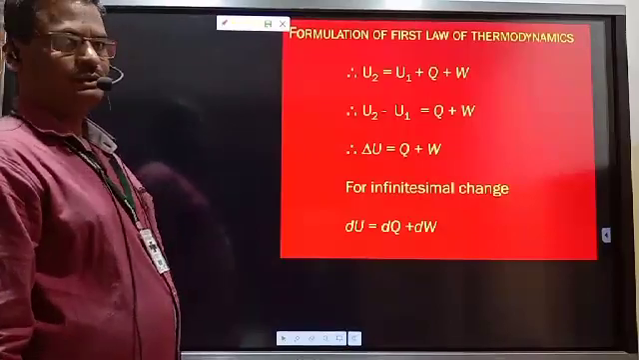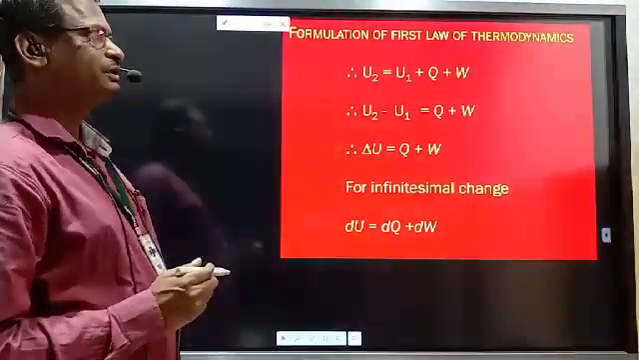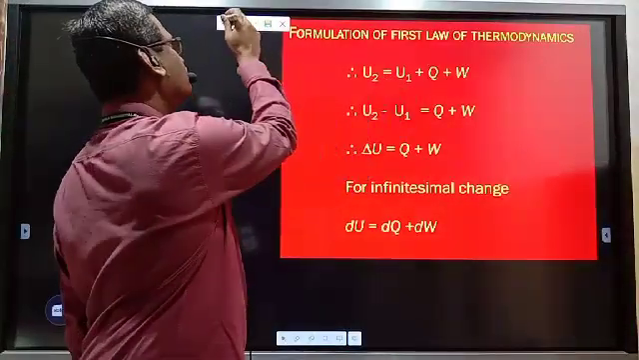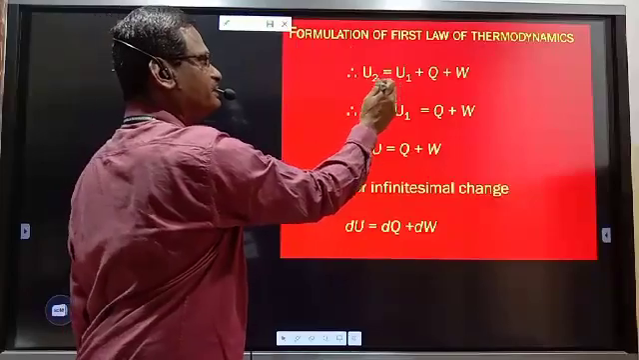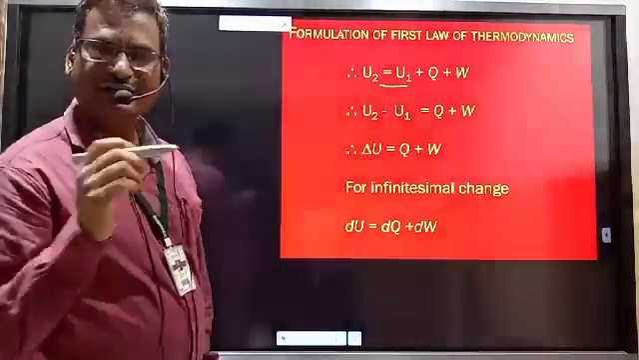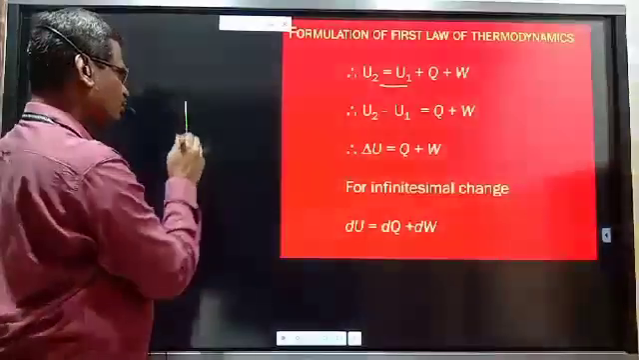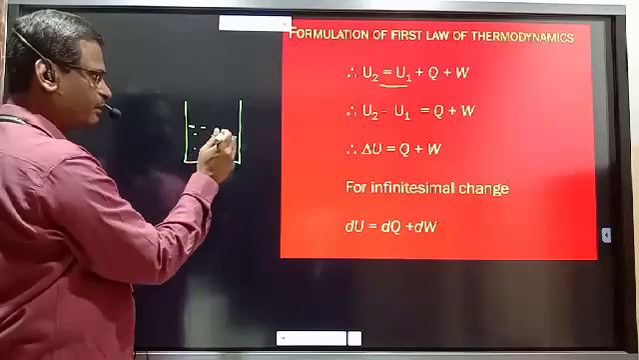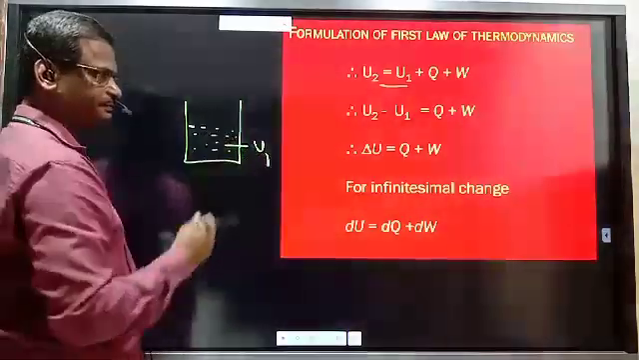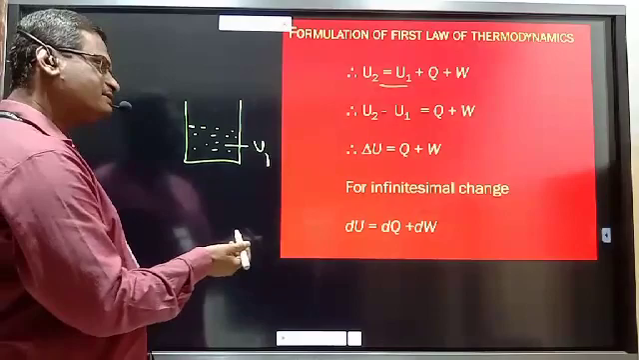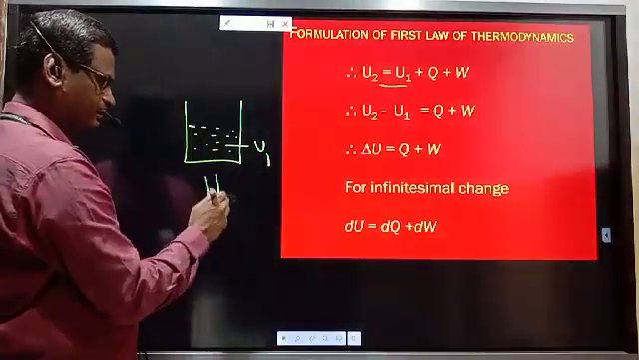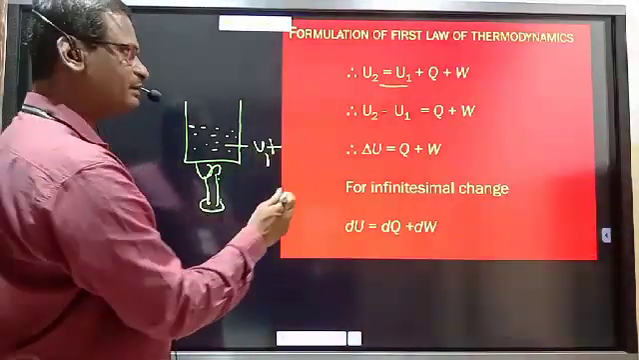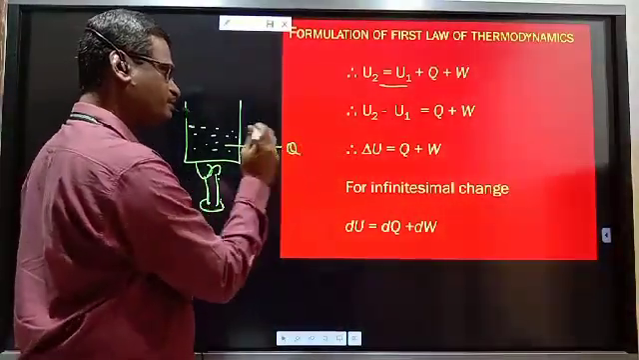Suppose system has initial internal energy U1. Initial internal energy is U1. How is it increased? Suppose we have this system and this system has a certain quantity of internal energy equal to U1. Whenever this system is heated, what happens due to heating? Its energy is increased, means plus Q, heat is absorbed.